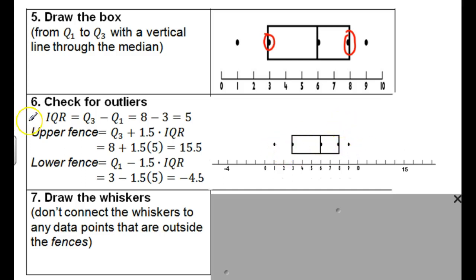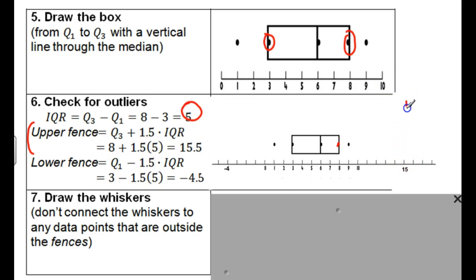We don't know. So we do what's called an upper fence. This is telling us how unusual that value is, if it's really unusual. So you take Q3 plus 1.5 IQR. IQR is Q3 minus Q1. In this case, it would be 8 minus 3. So IQR is 5. If you take Q3, which is this value, 8, and add 1.5 times IQR, that's 7.5. So 8 plus 7.5 is 15.5. 15.5 is right out here.